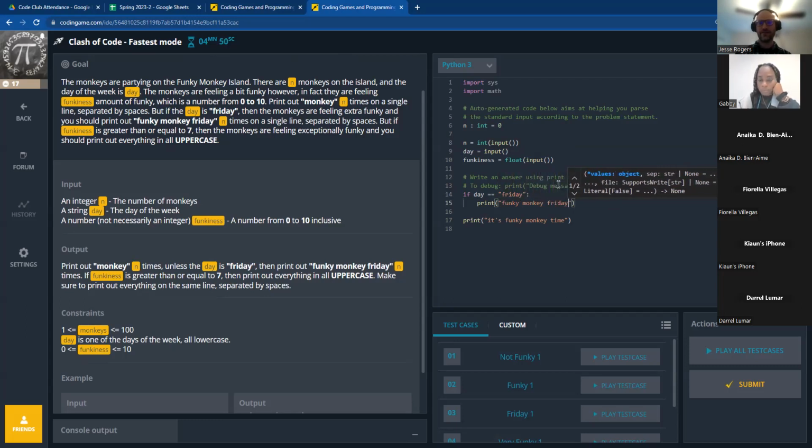Monkey Friday, right? And do we have to print it out n times? Yeah, we have to print it out n times. So we're actually going to print that times the number of times. Now, this is one of those weird things where you can actually have an operation for strings. You could do a mathematical operation on strings, and this is the only one I can think of, which is that you can multiply it times an integer. So if we multiply a string times an integer, that means that it's going to print that out that many times. And so I think that's probably what I want to do there.